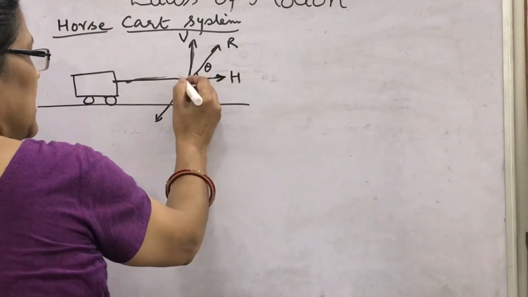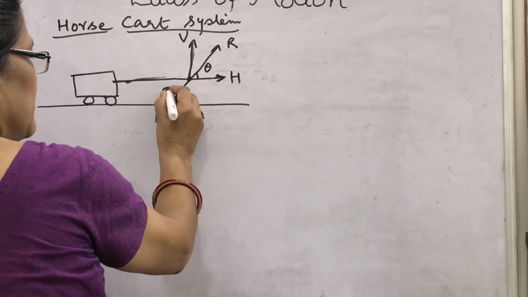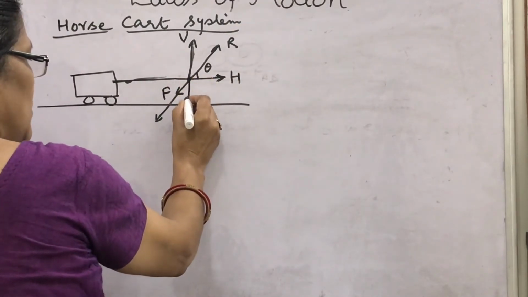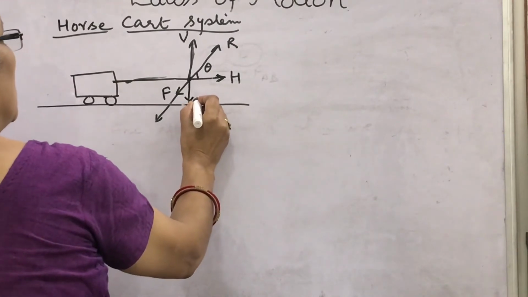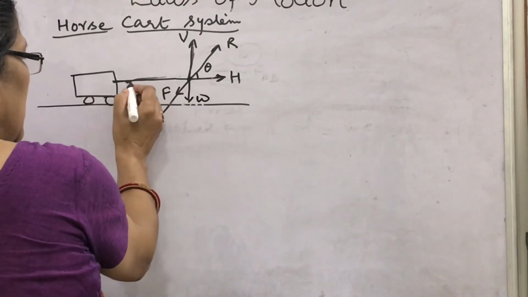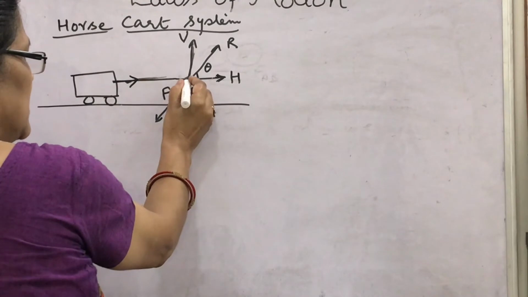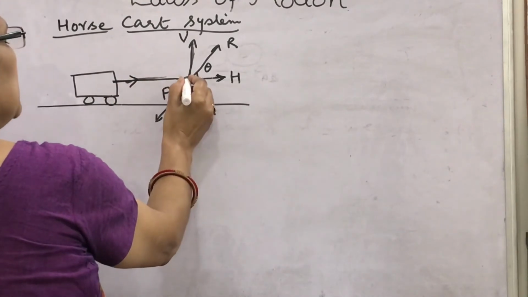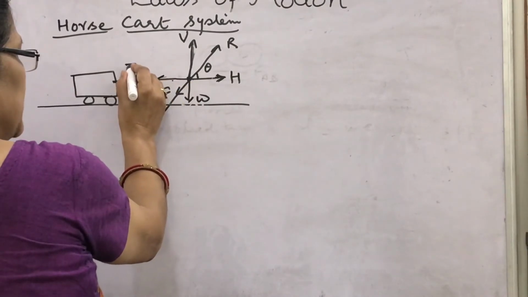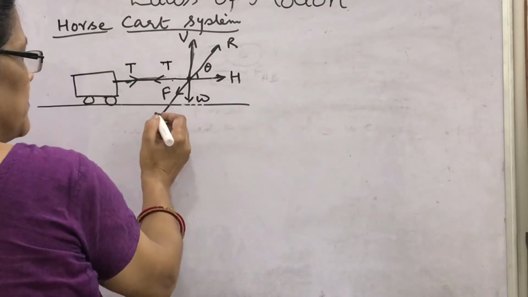Now in this direction it is being pulled, and suppose this is the force by which the ground is pushed by the horse, and this is the weight of the horse. What happens here? As we know, tension acts on the object away from the object. Since the rope is the same and this is tied with the horse here, then the tension in this direction will be T, and here this will also be T because the rope is the same.